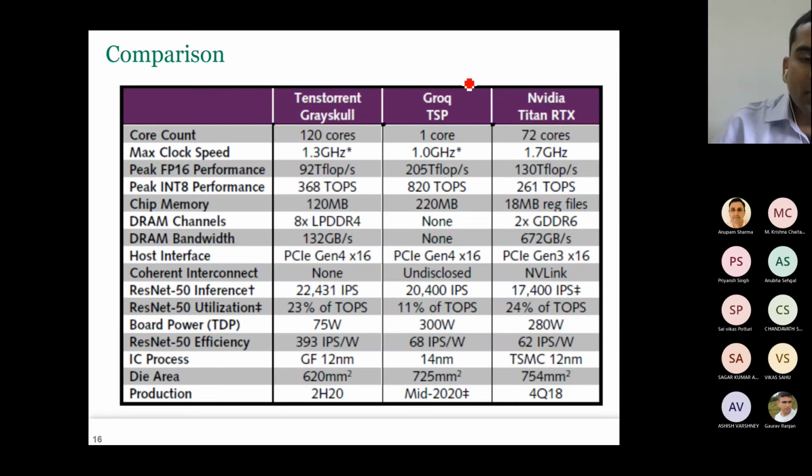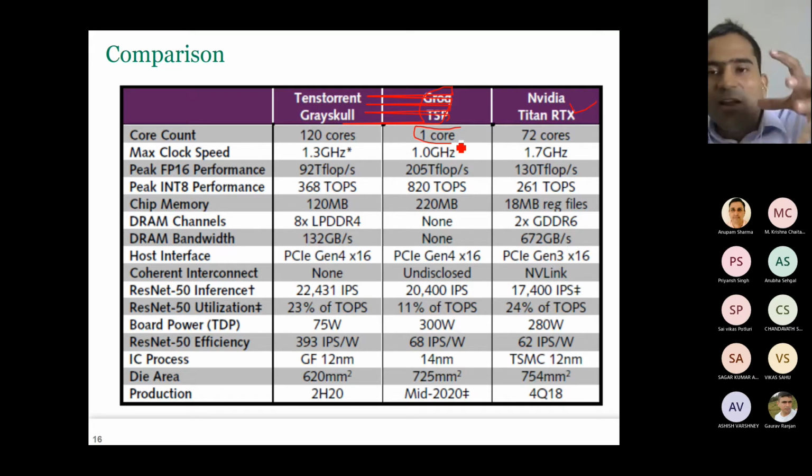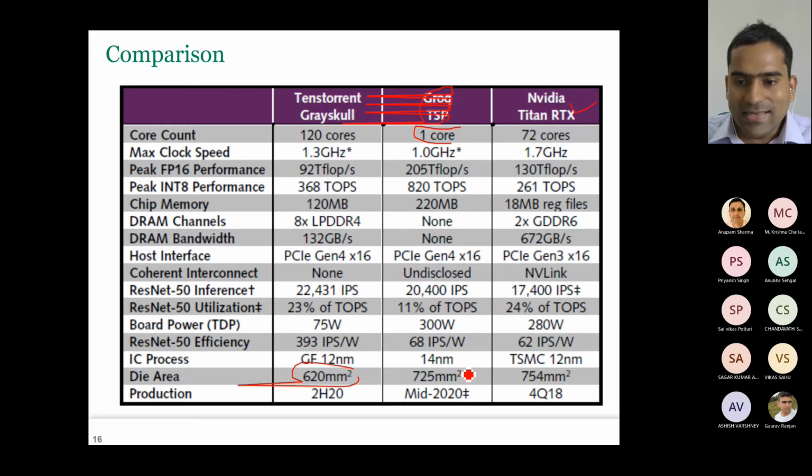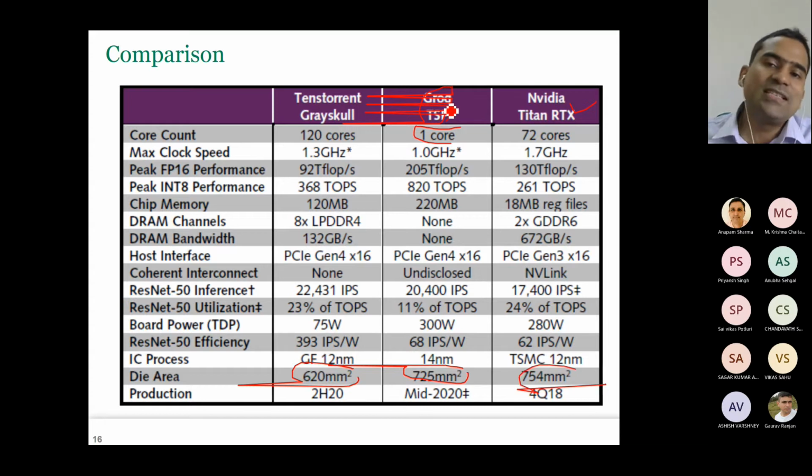Now let us see the results. So here we are comparing Grayskull with NVIDIA's Titan RTX, and TSP, which I have not discussed till now. I will discuss it later. So in TSP, it has just one large core. Let us see the area first. Here die area is 620, here it is 725, and here it is 754. So TSP's approach is just to use one large core.